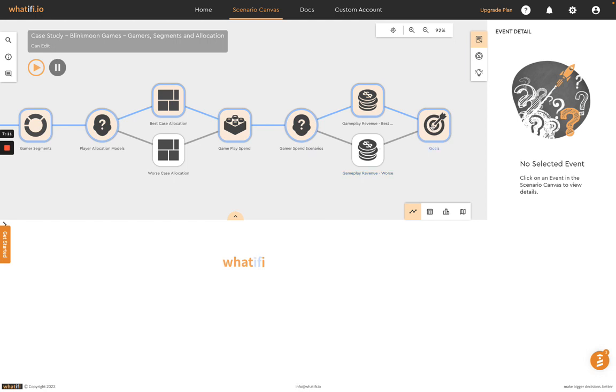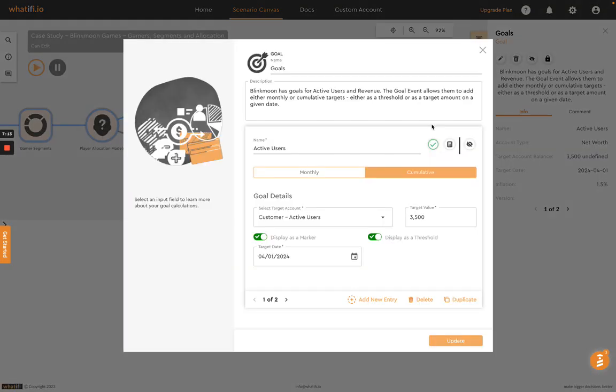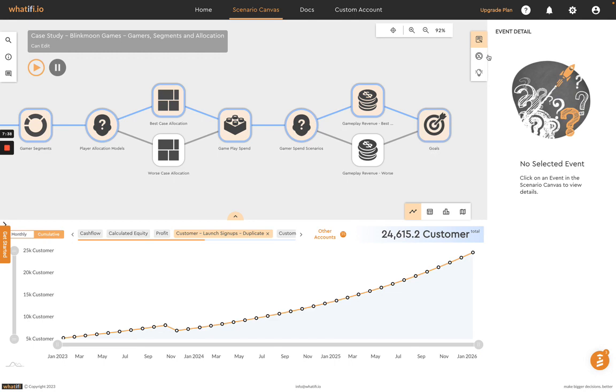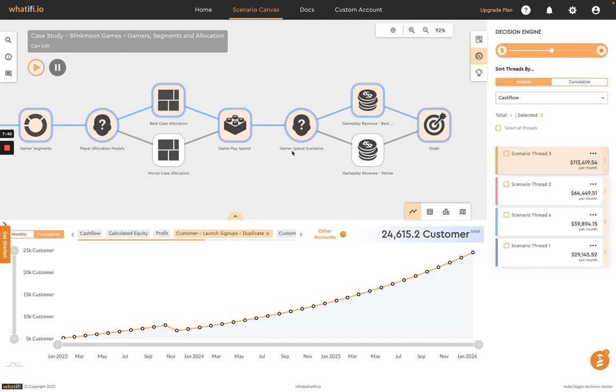And lastly, we have a goal event. A goal event you can apply to any particular account. So here we have one goal where we want to have 3,500 active users cumulatively, effective April 1st of 2024. And then we also have a profit goal here, where we're looking at having $1.5 million in profit, effective the beginning of 2025. So let's take a closer look at some of these things and see what we can see on our graph here.